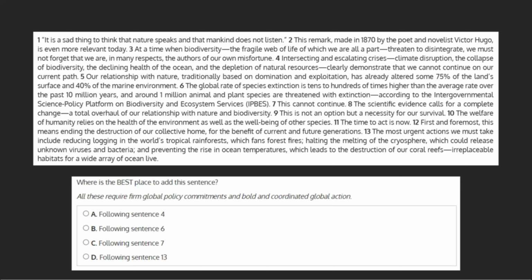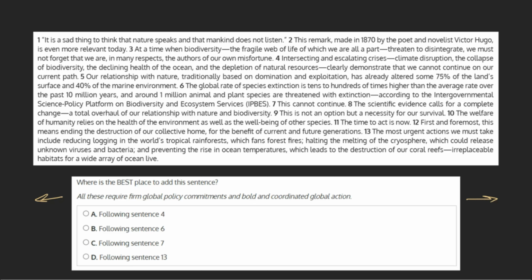Where is the best place to add this sentence? All these require firm global policy commitments and bold and coordinated global action. When looking for the best location to place a new sentence, we need to take into account not only which sentence precedes it, but also which sentence follows it, and see which choice gives us the most cohesive narrative.